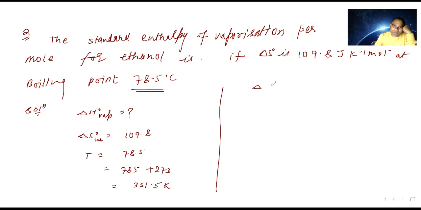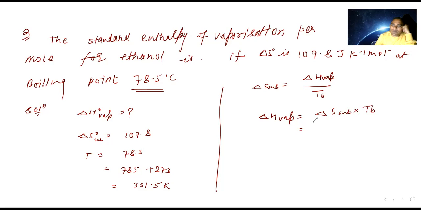Now you can calculate very easily. Delta S sublimation is equal to delta H vaporization upon temperature. Temperature means boiling point, TB. So delta H, they are asking vaporization, is delta S multiplied by TB.